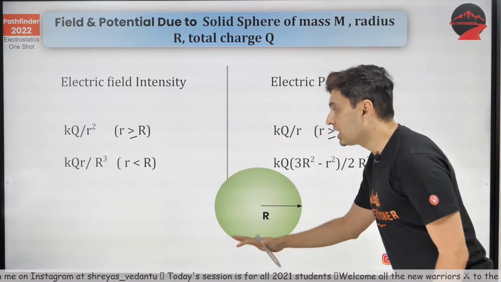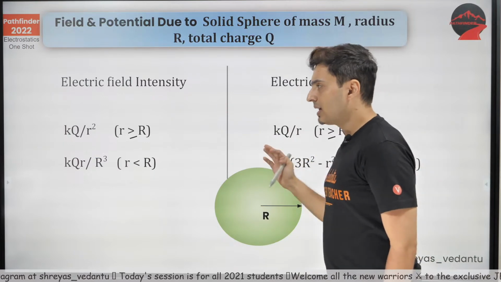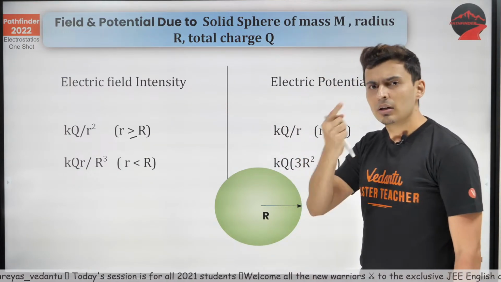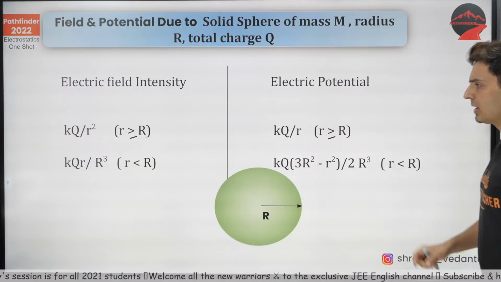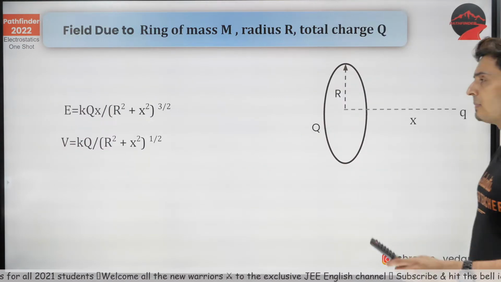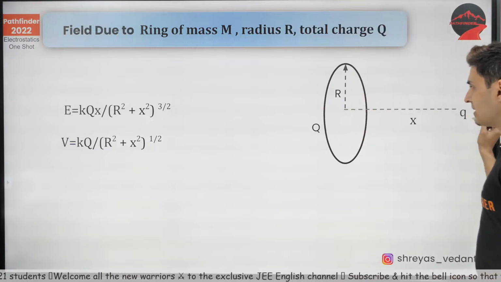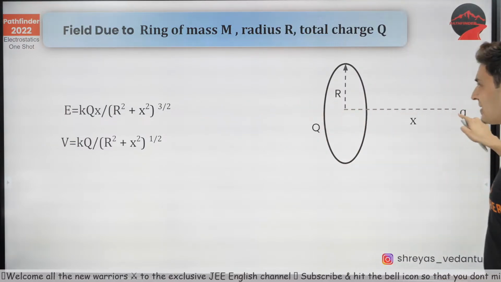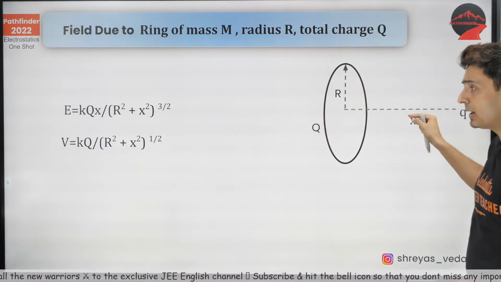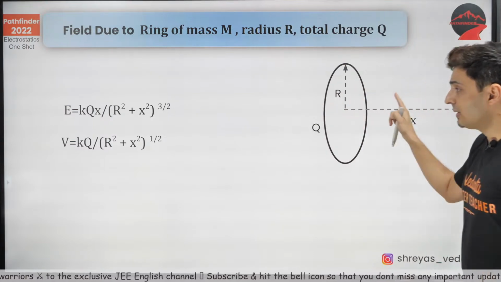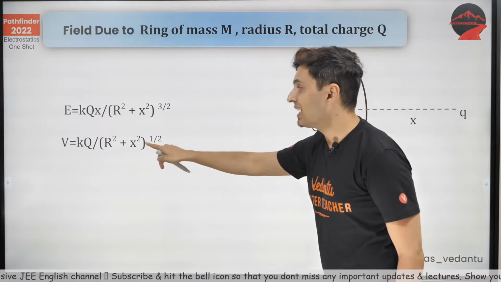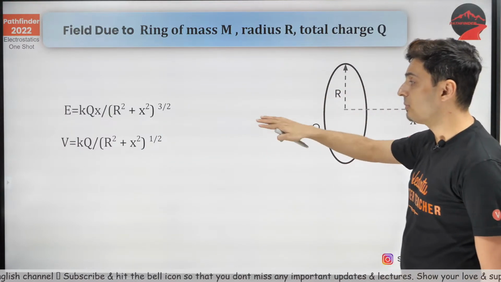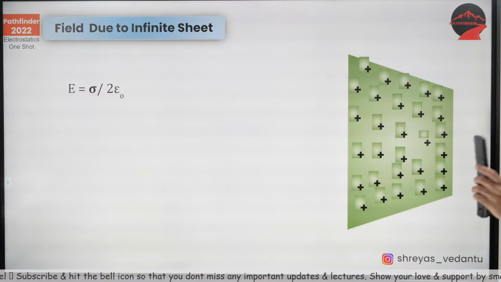For a uniformly charged sphere, when you are outside, it still behaves like a point charge. The only difficulty is when you are inside. So these are the two little difficult formulas. Similarly, for a ring on the axis, the field is kqx divided by (r square plus x square) raised to 3 by 2, and potential, because it's a scalar and all the points are equidistant, it's kq divided by root r square plus x square.